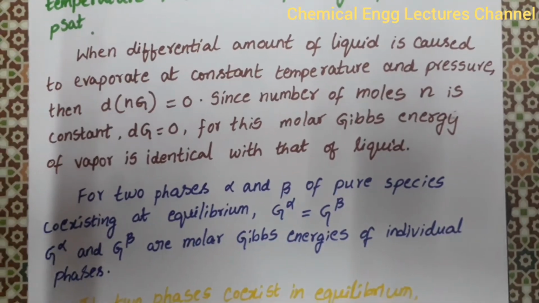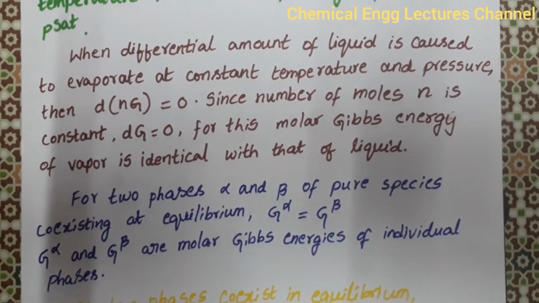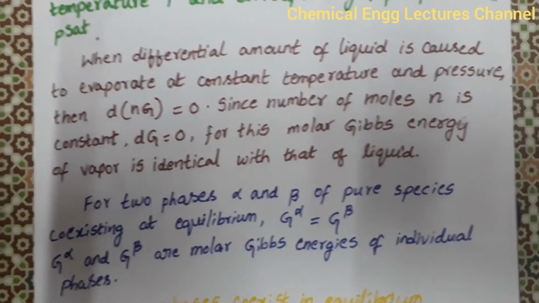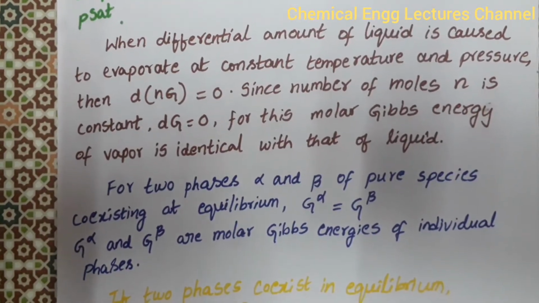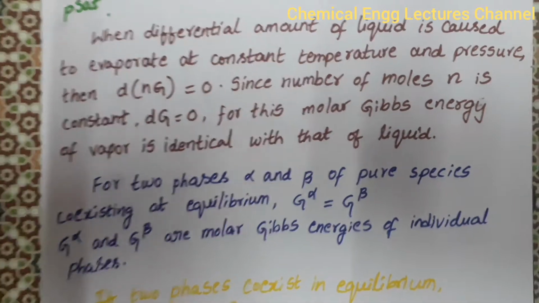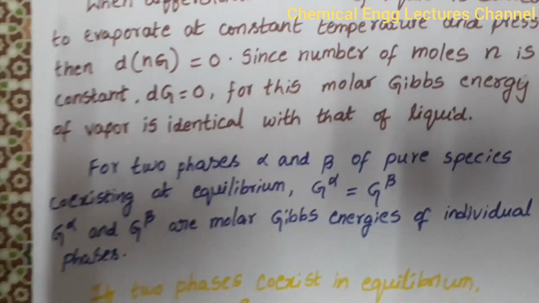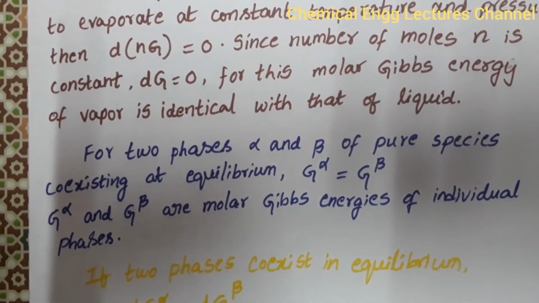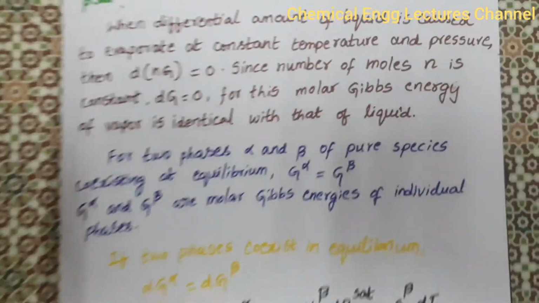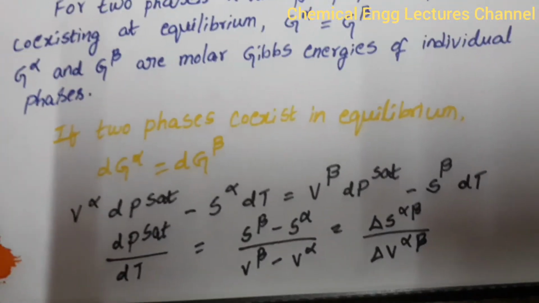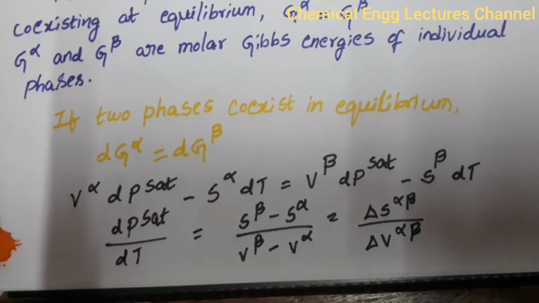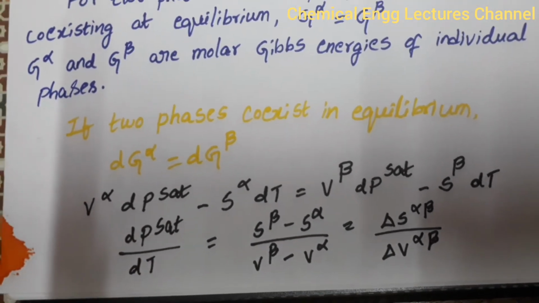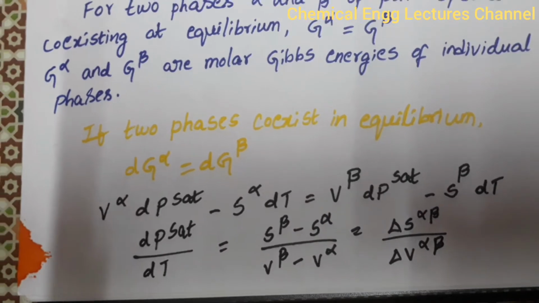For two phases, alpha and beta, of a pure species coexisting at equilibrium, G^alpha is equal to G^beta. So G^alpha and G^beta are the molar Gibbs energies of the individual phases. If we consider two phases coexisting in equilibrium, then dG^alpha is equal to dG^beta.